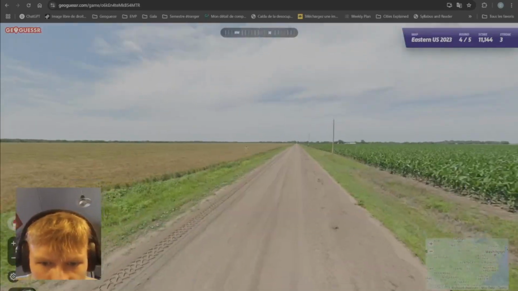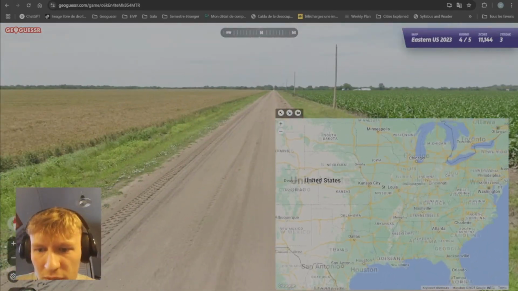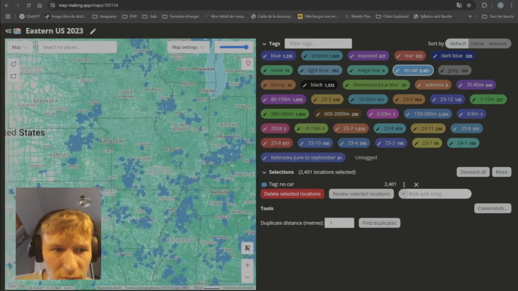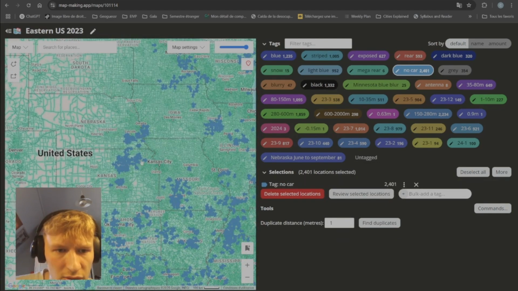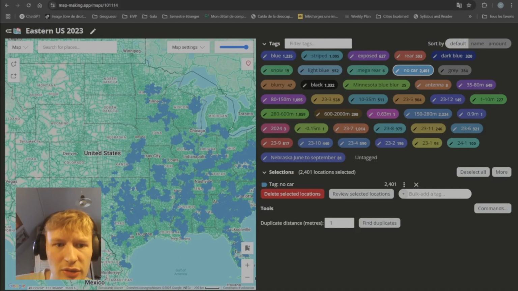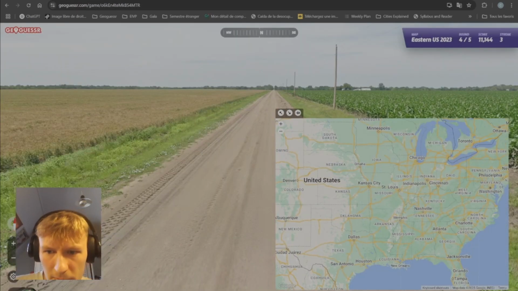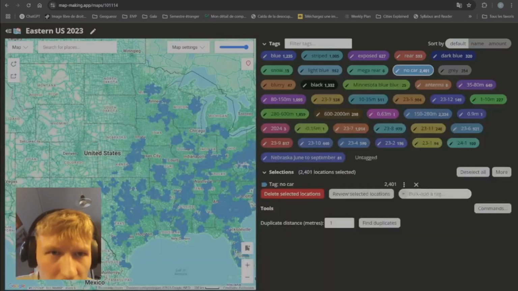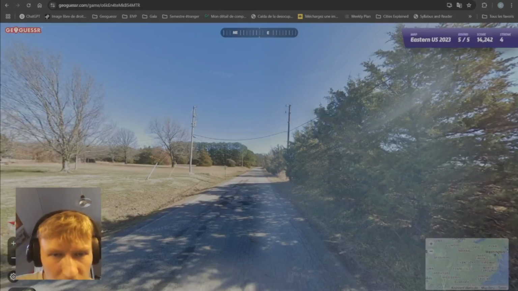Here we have a no car. But this one might be useful because it's in the plains. You don't have that much no car in the plains. You have it here. So I think we should be around here, either Kansas or Nebraska. So let's just send. And it's middle Kansas. Kind of overcommitted a bit. It was closer to Wichita.